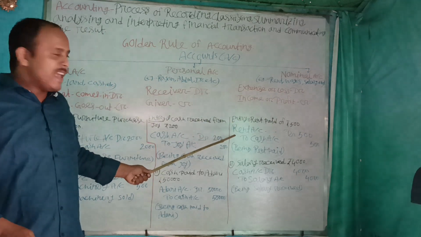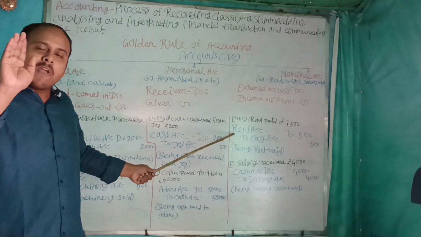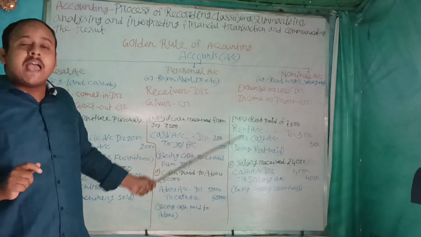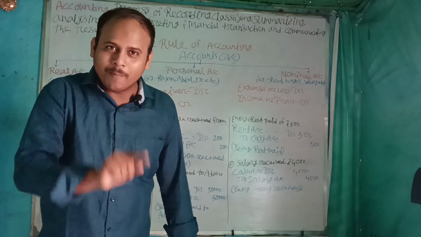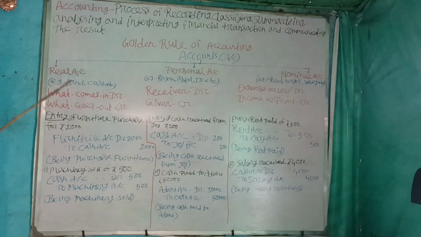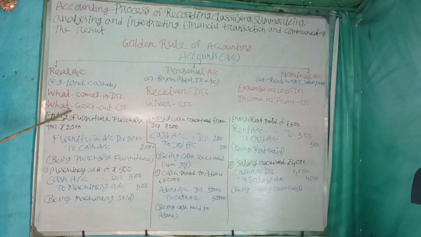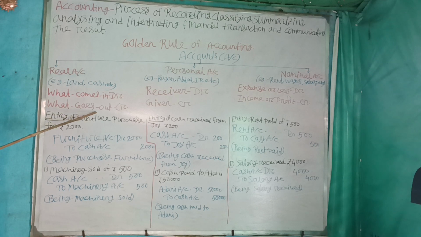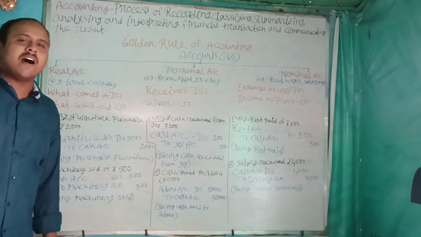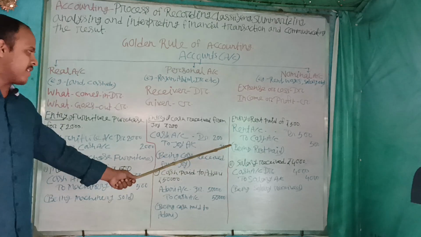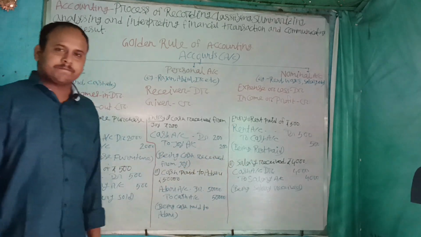So rent account will be debited by 500. And in which form do we pay rent? Monetary form, that is cash. Cash is an example of a real account. Here we pay rent, so cash goes out. For that reason, to cash account 500. Narration: being rent paid.